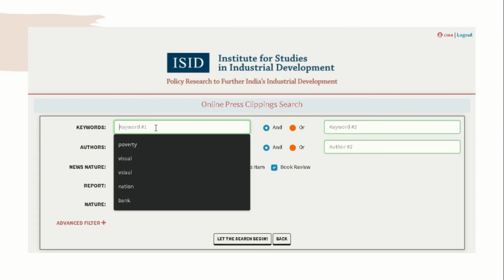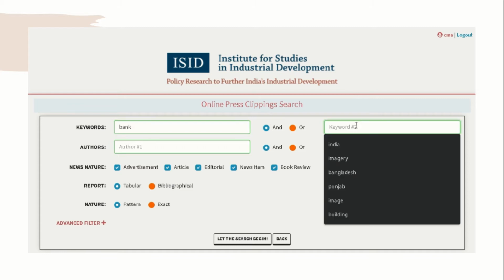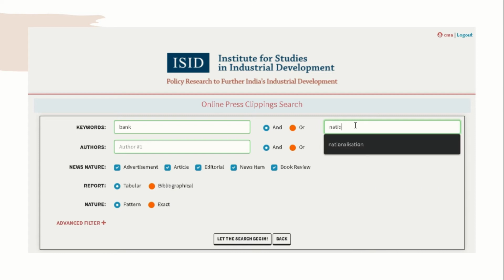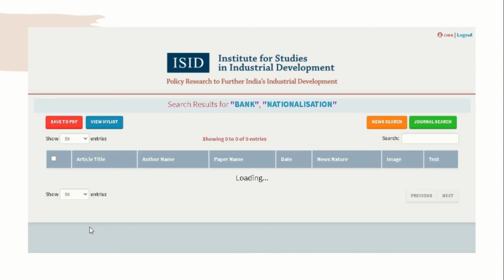Once again, the keyword search is there. We can again put bank and nationalization. Once again, and or is your choice. Suppose I choose and. There is also the author search here, and there is also another item called news nature, which is advertisements, articles, editorials, news items, book reviews. Then again, reporting how it's done. We select all the default settings and hit the button of search.